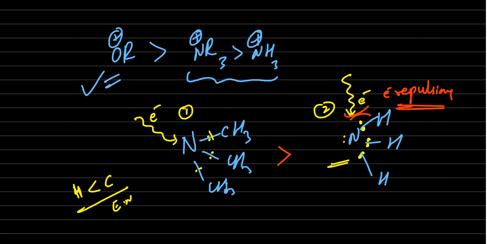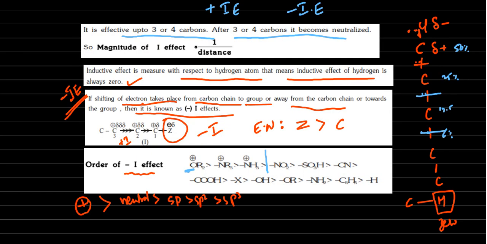Now, next the neutral ones: NO2, SO3H, CN. All are neutral, but here there is conjugation.